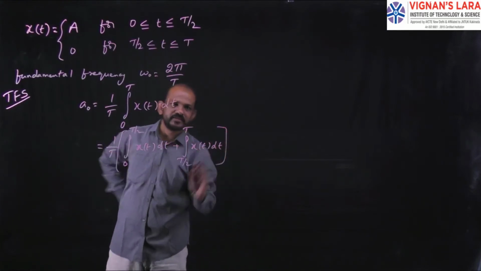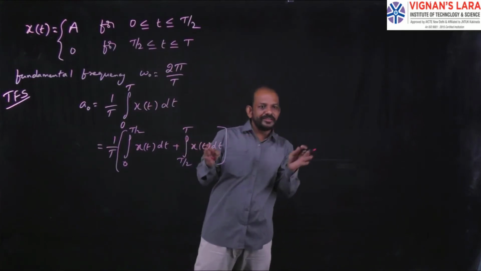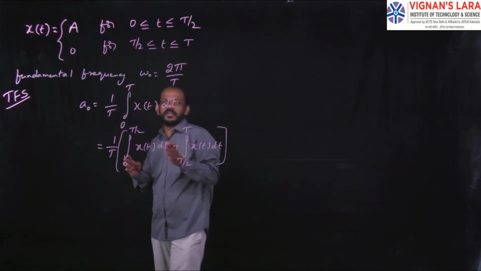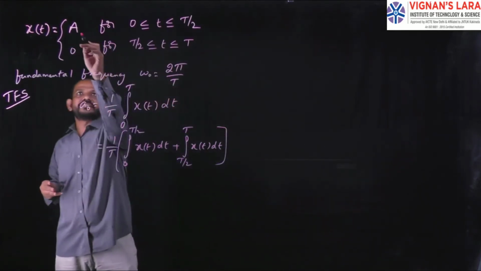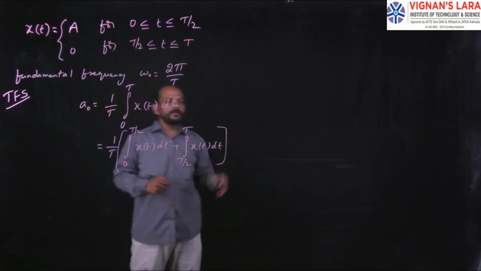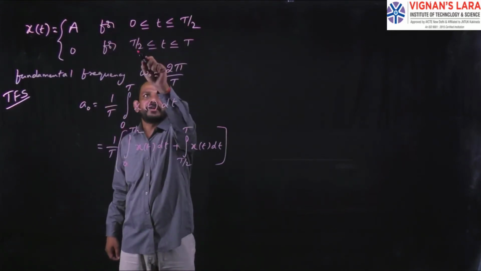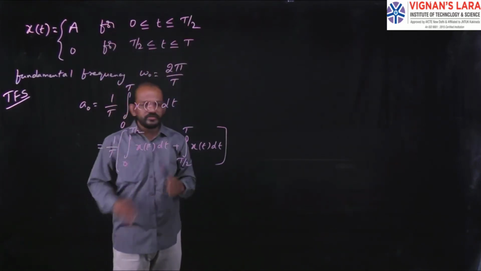I have to separate this because it is not a continuous waveform of the same amplitude from 0 to T. It has different amplitudes, that is, there is a discontinuity at T by 2. From 0 to T by 2 it has an amplitude of A, and from T by 2 to T it has an amplitude of 0. So I have to separate it in two parts.